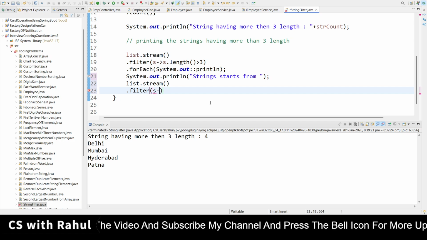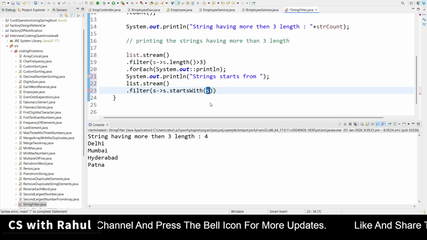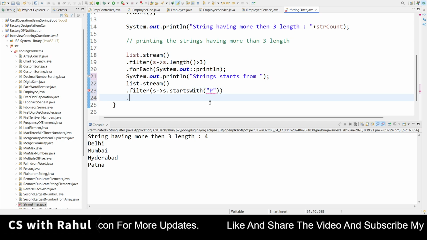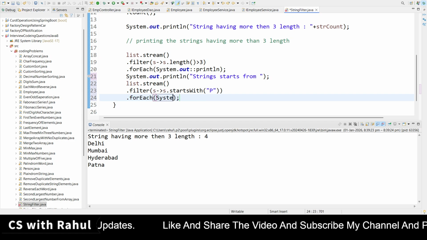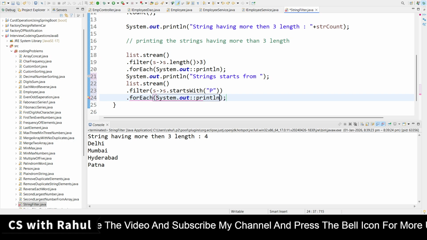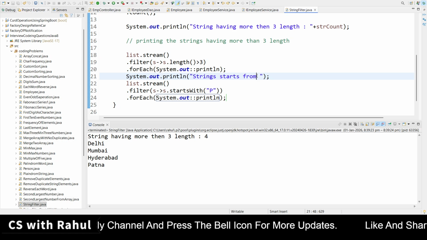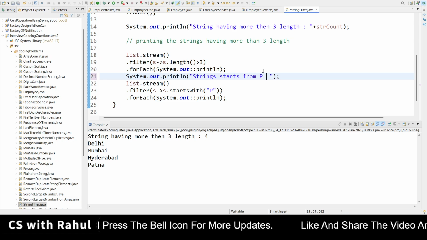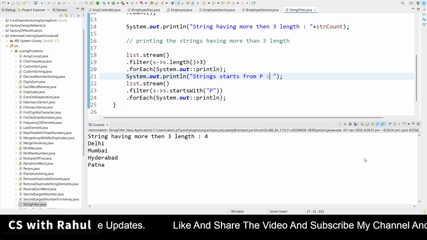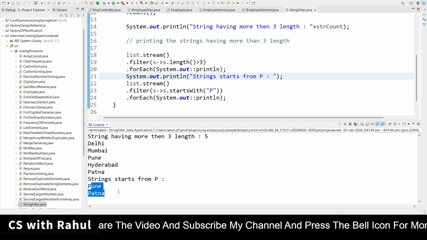I will take each element, and this time I will provide startsWith, so I will take P. It will start with P. Then for the forEach method I will call System.out println. Right click and save as, strings starting from P. Save it, run as Java application. Now you can see whatever strings start from P got printed here.